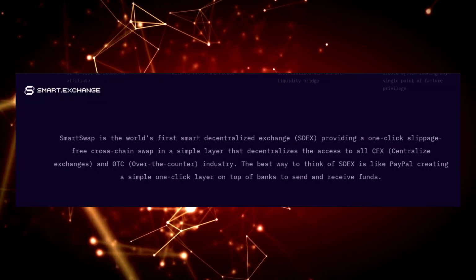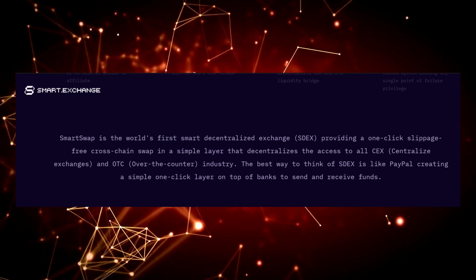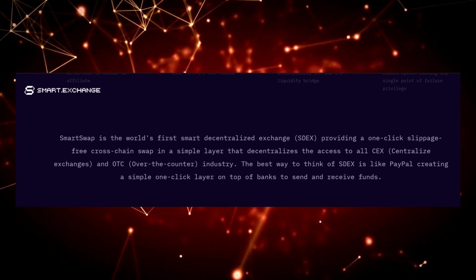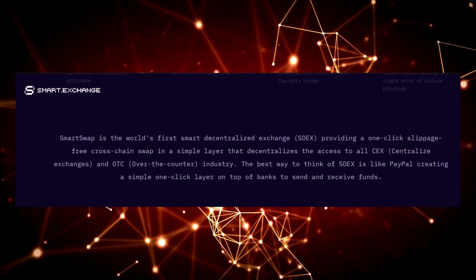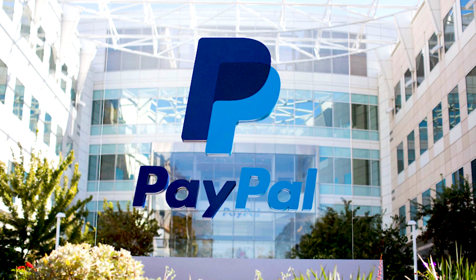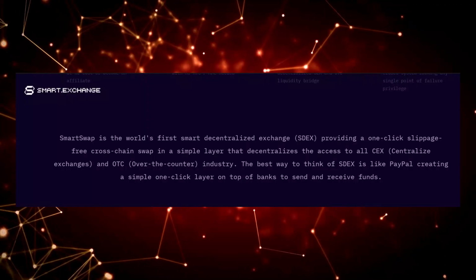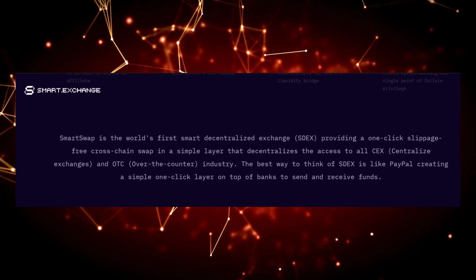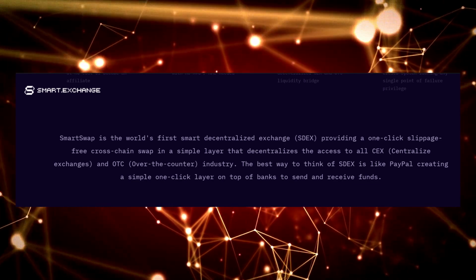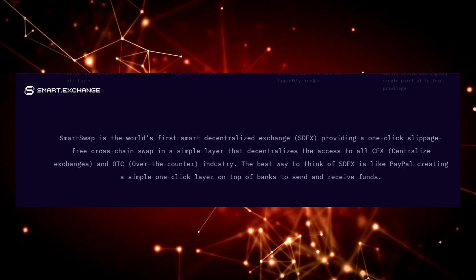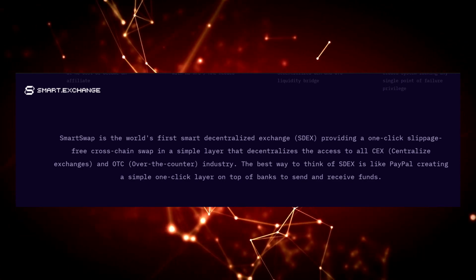SmartSwap is an exchange that is going to be a game changer, considering that there are no other smart exchanges at the moment that guarantee 100% zero slippage. The best way to think of SDEX is like PayPal creating a simple one-click layer on top of banks to send and receive funds. This means that you have access to all the liquidity that the banks have to offer while doing your trading. This is similar to having a backdoor to all the exchanges and the liquidity that they have to offer, don't you agree?